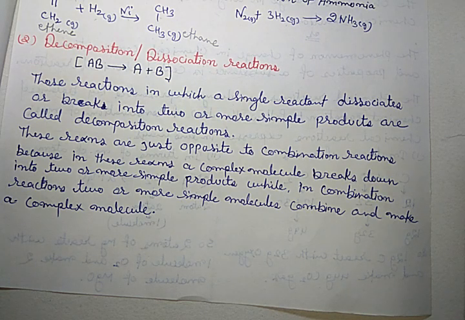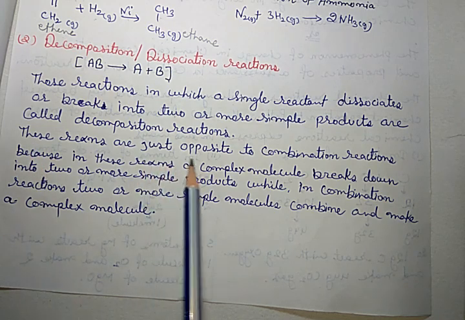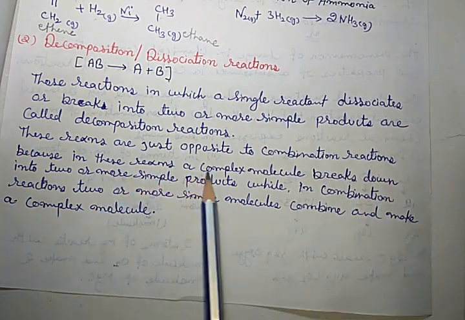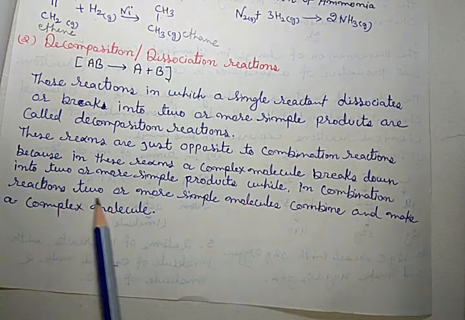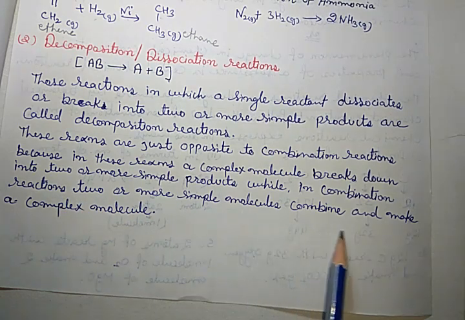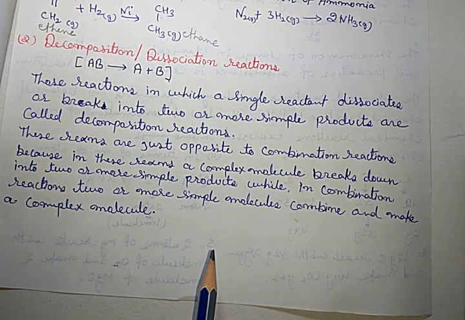These reactions are just opposite to the combination reactions, because in combination reactions two simple molecules combine and make a complex molecule, but here one complex molecule dissociates and makes two or more simple molecules. In these reactions a complex molecule breaks down into two or more simple products, while in combination reactions two or more simple molecules combine and make a complex molecule.